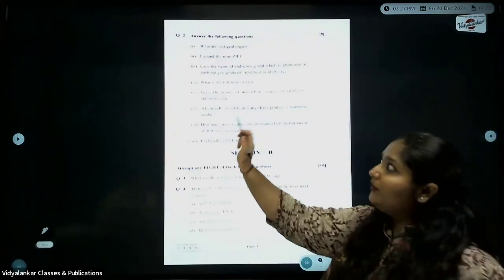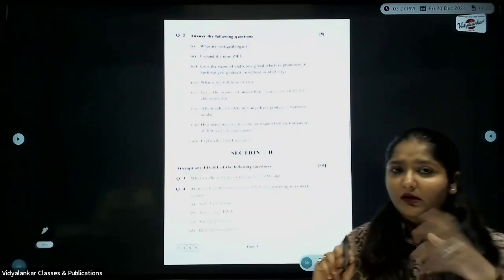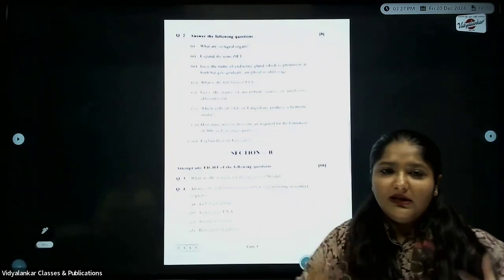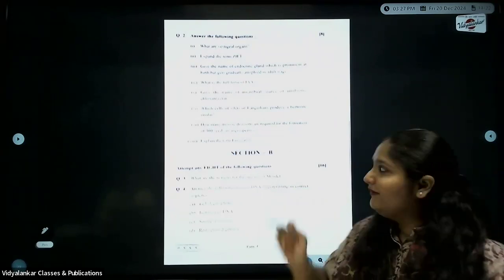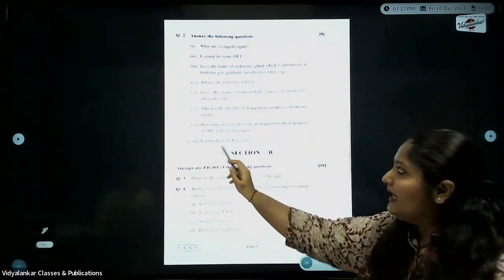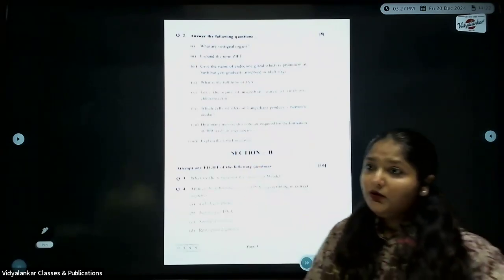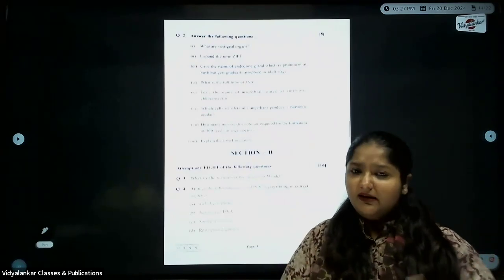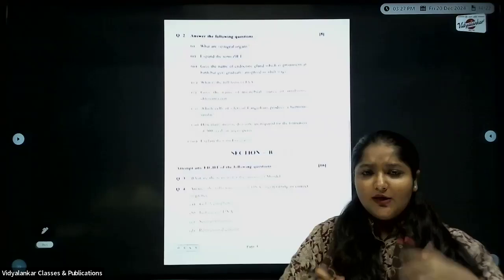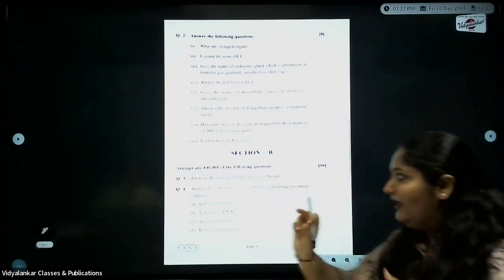As I said, first we'll go through the one line one. As I said, it's either one word or just one statement. As you can see, expand the term ZIFT. What is expected? Just the full form of ZIFT. Next, the full form of IAA. Just the full form of IAA. If you see, explain the term immigration. Now don't stick to the word like they've said explain, so I'll brief it. It's not about briefing. Explain means that just define the term immigration. So wherein you'll be just defining it.